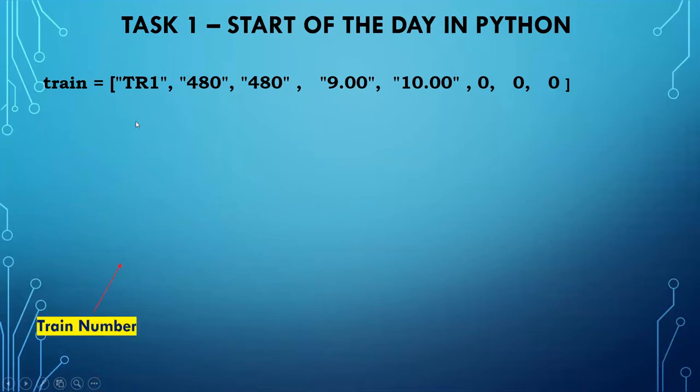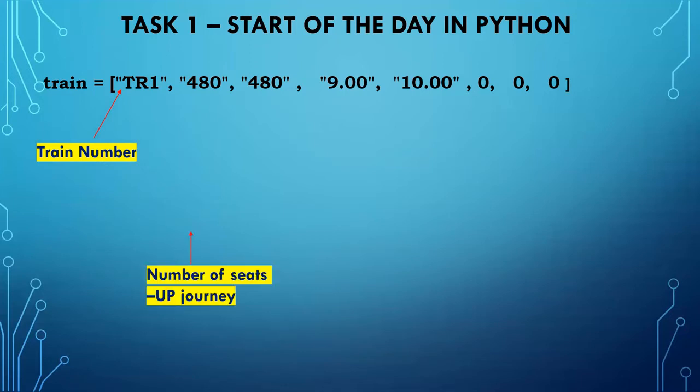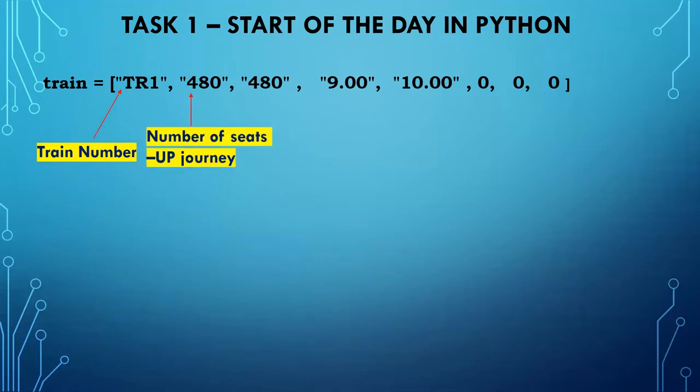Here the first one is the train number, and next is 480. So the number of seats for the up journey is 480, the total number of seats for train 1. This is only for train 1.